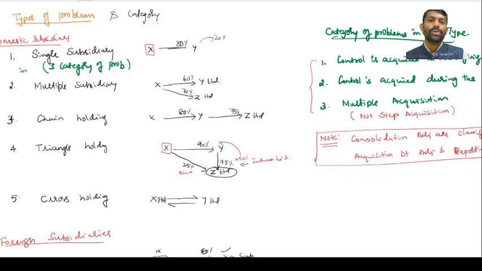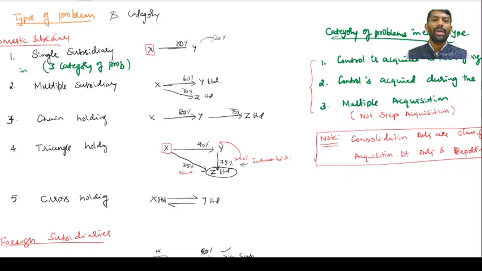Then after that, before the date of consolidation, 40% was still there. Of that, 10% in two installments you have acquired. So it is not step acquisition, because step acquisition means 20%, 10%, 10%, 5%, step by step, by the time you have acquired the control.